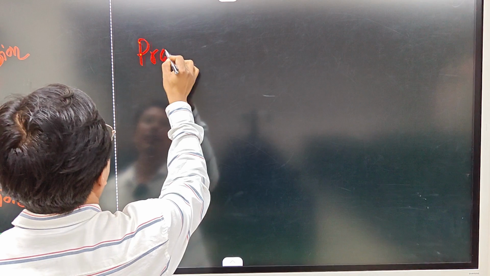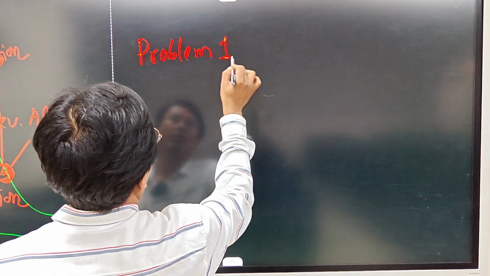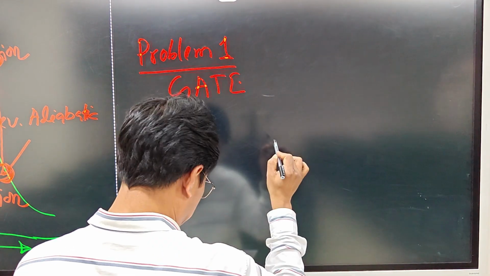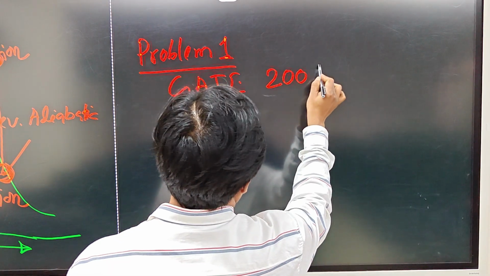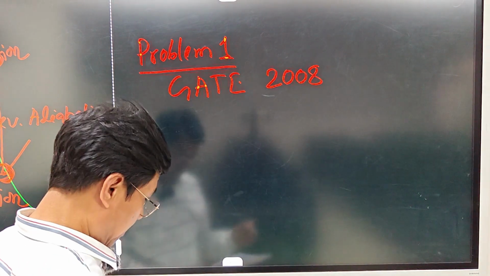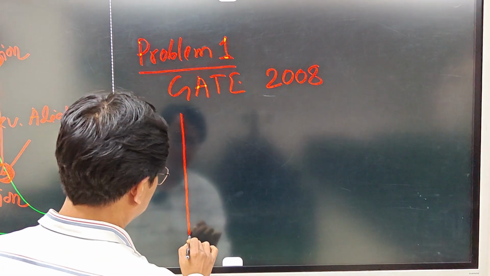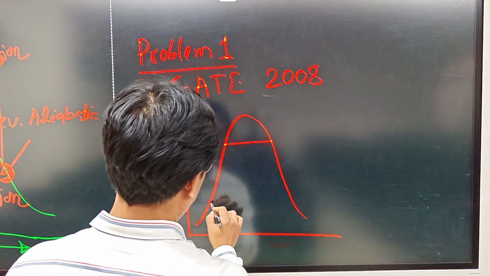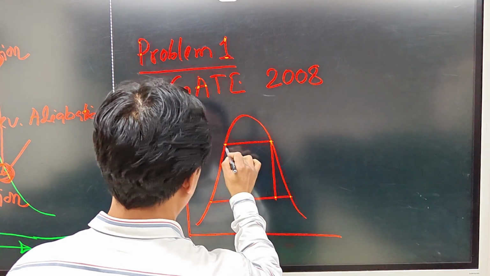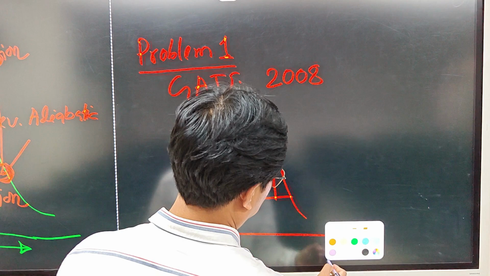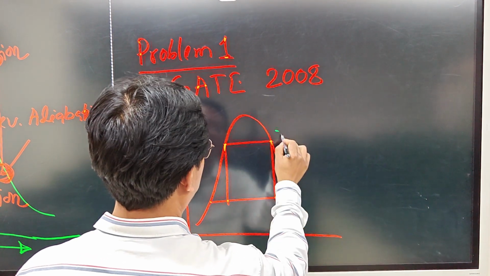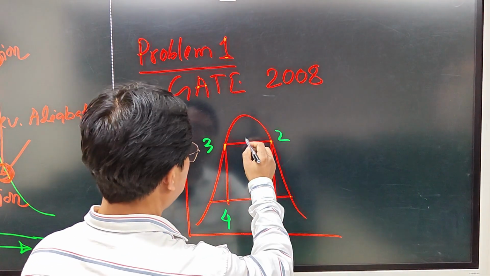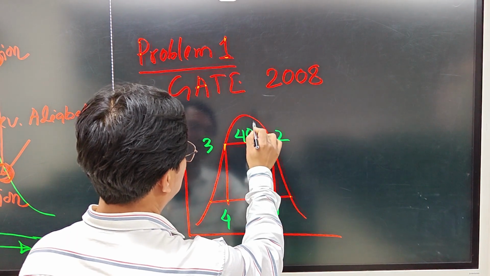So the problem, GATE 2008. This is 40 degrees centigrade.